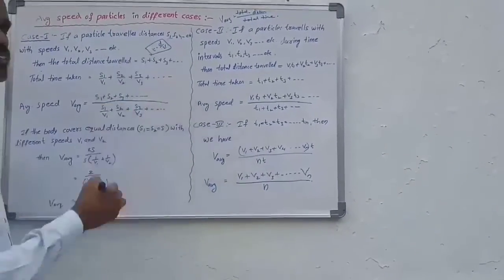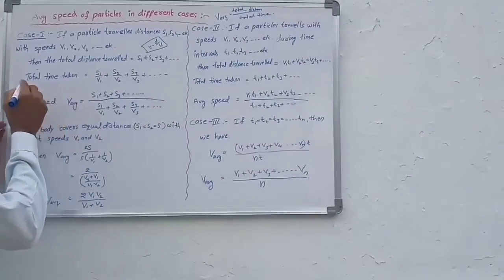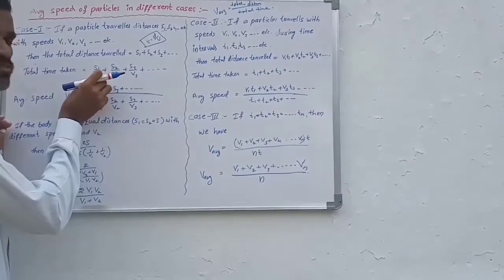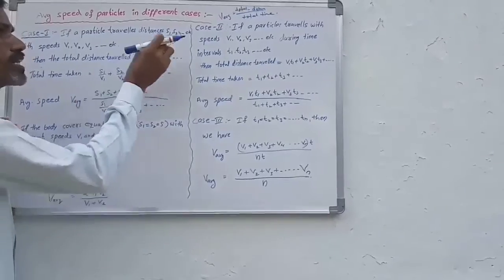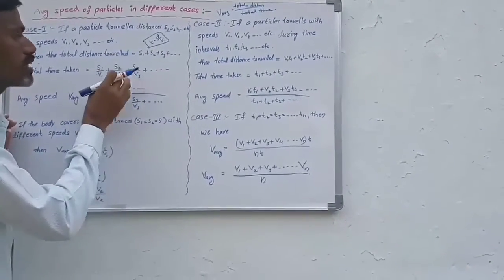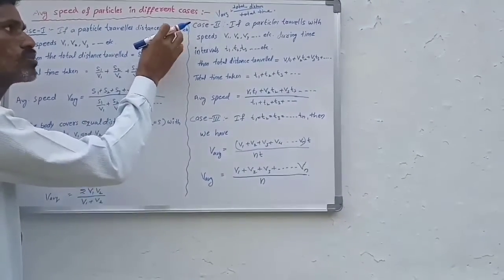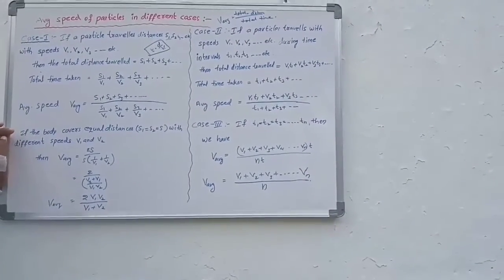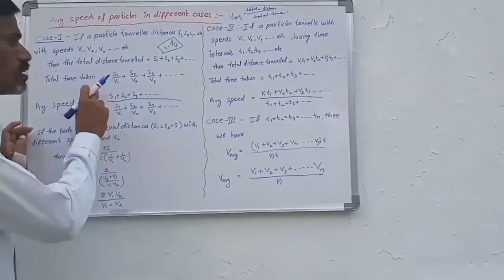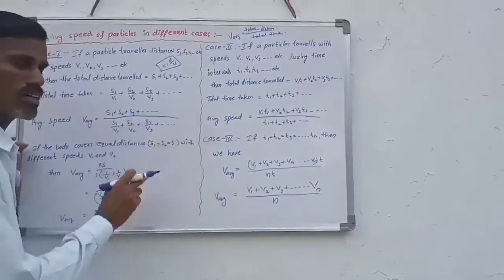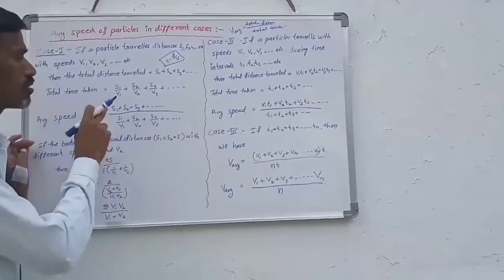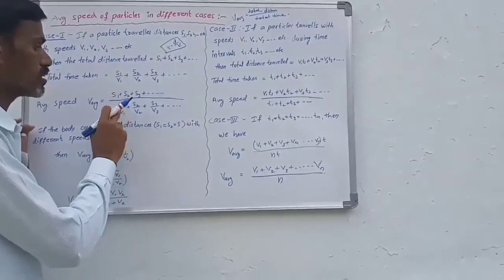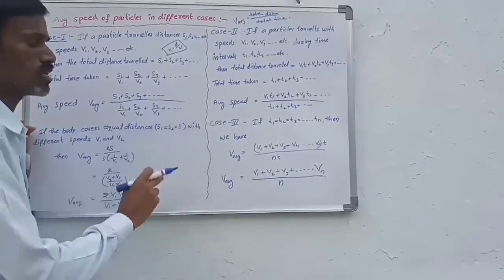Time is equal to distance by speed. So here the total time taken is s1 by v1. So s1 by v1 is the time taken to travel s1 distance, s2 by v2 the time taken to travel s2 distance, and so on. So now we find average speed. What is average speed? Total distance traveled by total time taken. Total distance traveled is s1 plus s2 and so on. Total time taken is s1 by v1 plus s2 by v2, s3 by v3.